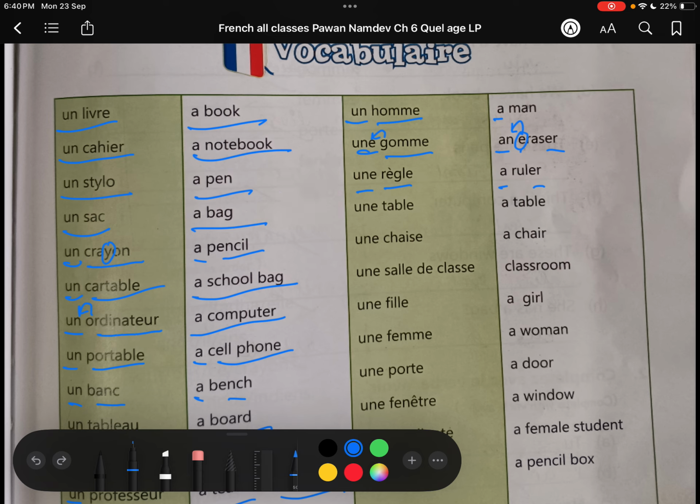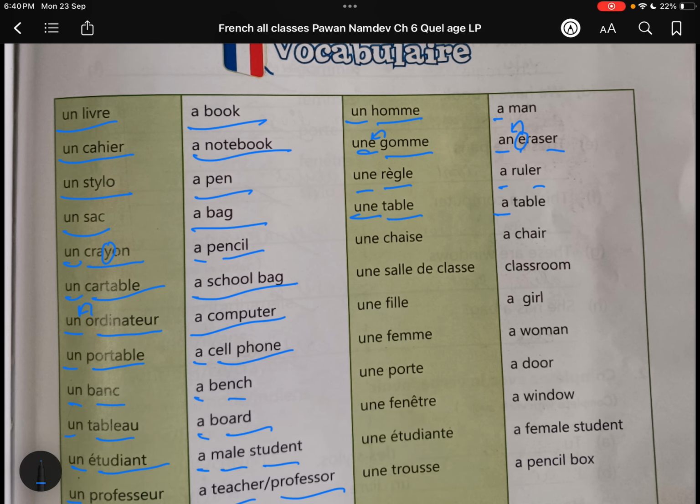We do not have to rely on whether vowels are there or not, because for vowels we do not have a special article in French. As in English we have a special article, an, if we have a vowel, but in French we do not have a special article for vowels.